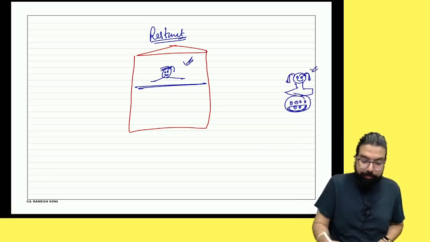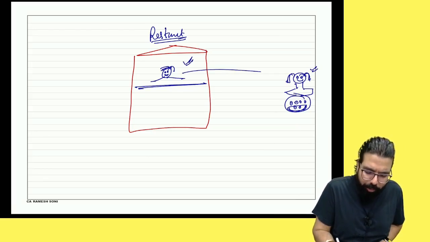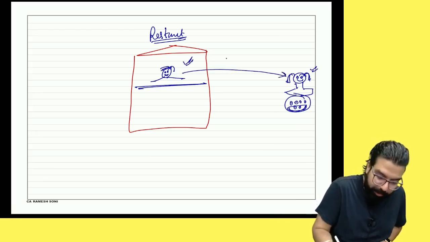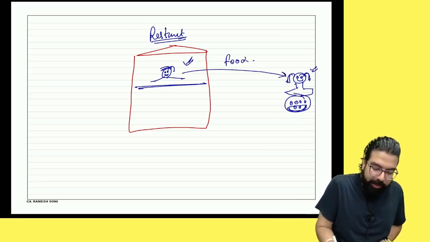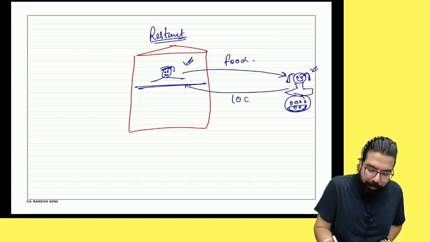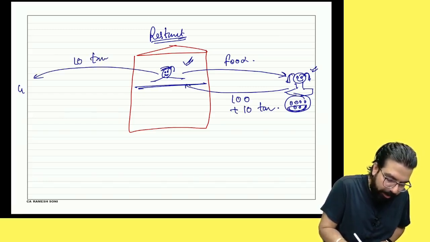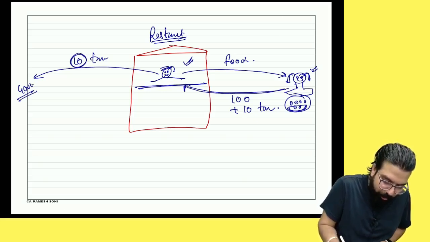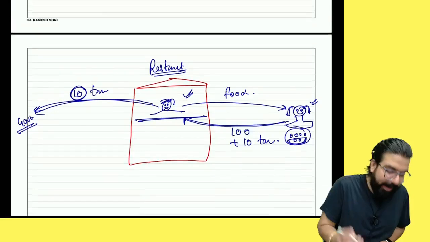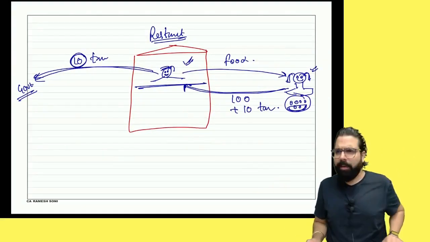Now, Dinakar went ahead and sold food to her. In a restaurant, food is sold. She paid 100 rupees plus 10 rupees tax, and Dinakar paid 10 rupees tax to the government. Can you tell me whether the tax he collected on the food and gave to the government is direct tax or indirect tax? Indirect tax. Why?